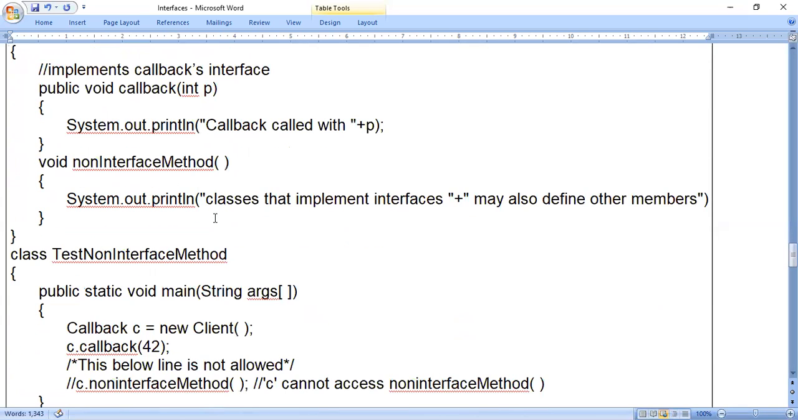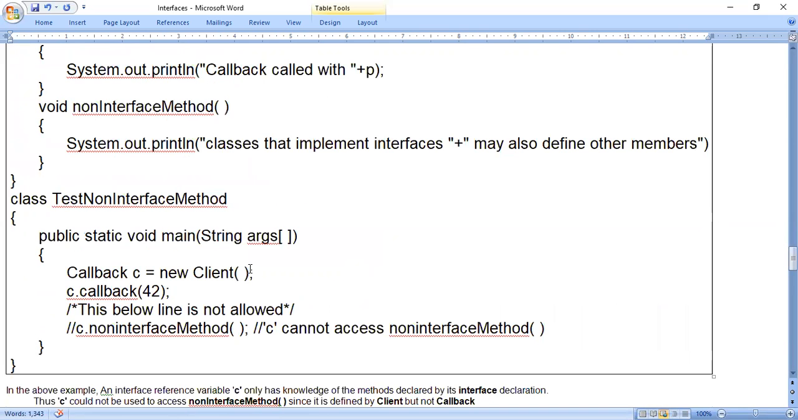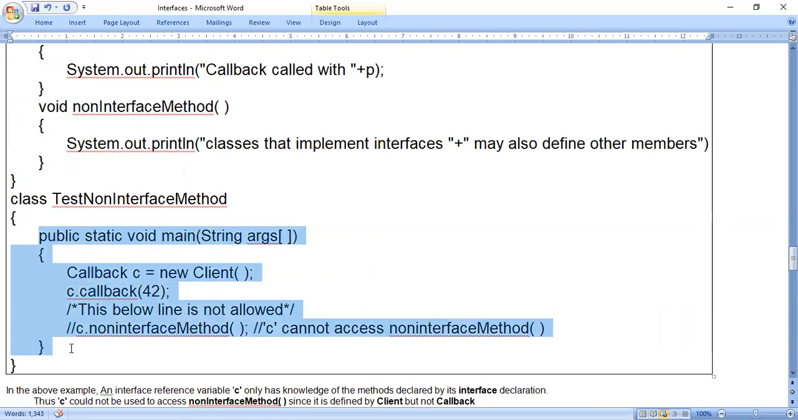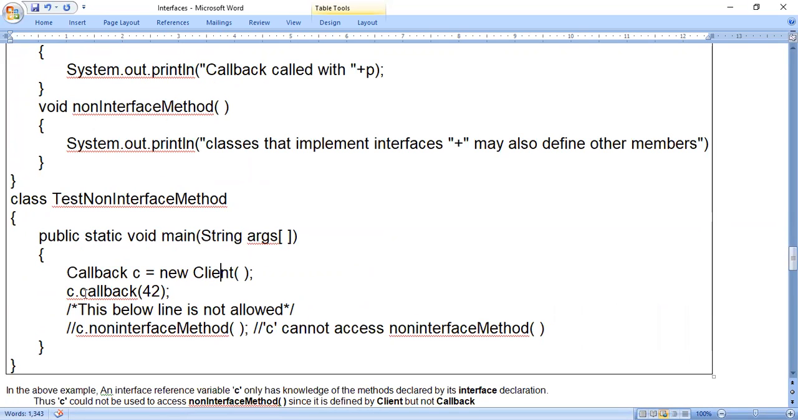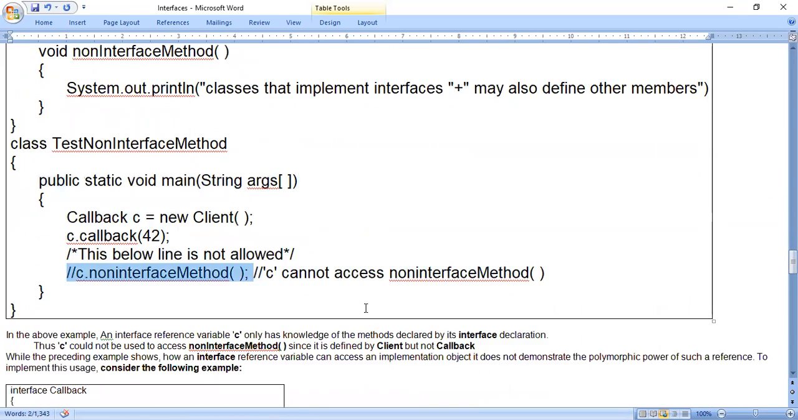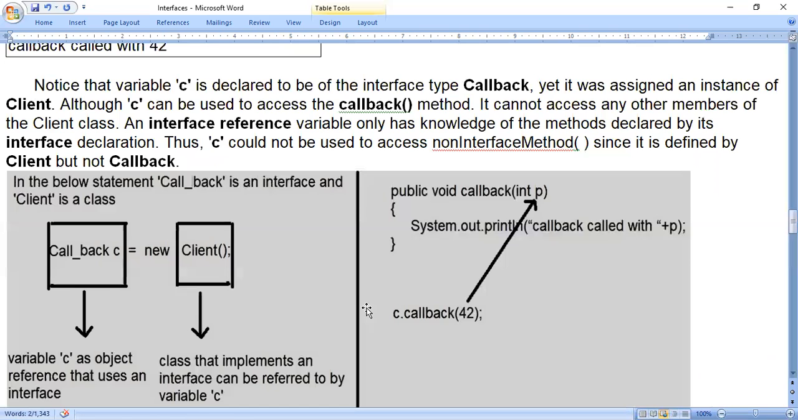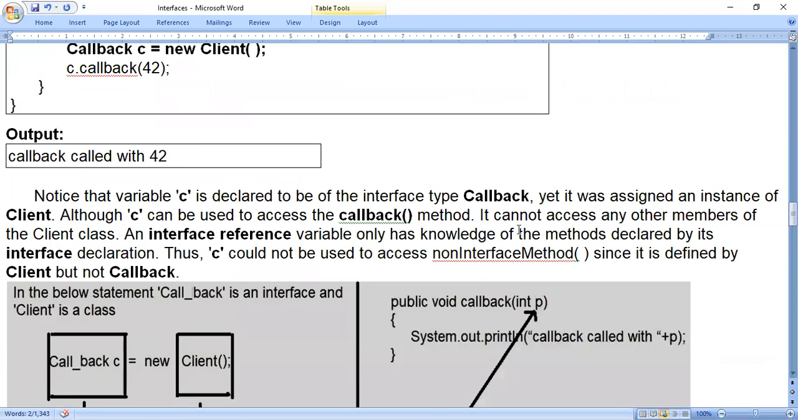Okay. So when we write like that, and when we try to execute the code of the class, how it is executed, we will see. Okay. You look at this main method. Callback C is equals to new client, C dot callback of 42. You look at the comment. This below line is not allowed. C dot non-interface method. C cannot access the non-interface method. See why it cannot access the non-interface method, you just look at this explanation.